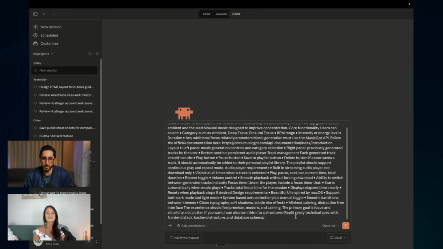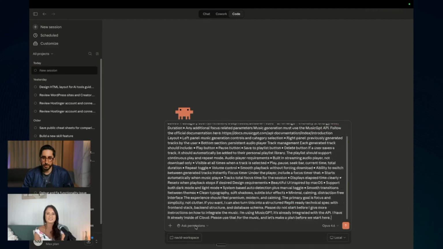I'm just going to put this. I'm also going to say, please do not start before I give more instructions on how to integrate the music. I'm using Music GPT. It's already integrated via the API, and I have it already inside of Claude. Please use that for the music, and let's make a plan before we start here. I think this is good. Also, put it in plan mode. Always put it in plan mode when you start, and there are similar features in